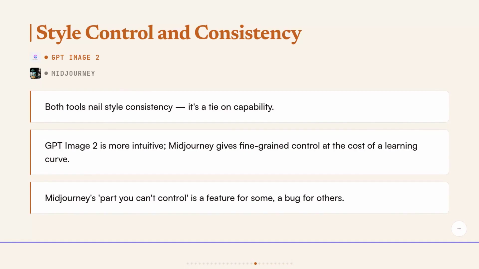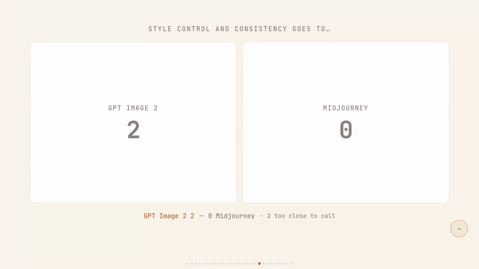But on raw capability, both tools do style references and character consistency. GPT Image 2 is more intuitive. Midjourney gives you more knobs to turn if you're willing to learn them. Style control is a tie. The capability parity in official docs is real, and ease of use alone doesn't flip this to a win for either side. Score sits at GPT Image 2.2, Midjourney 0, 2 tied.